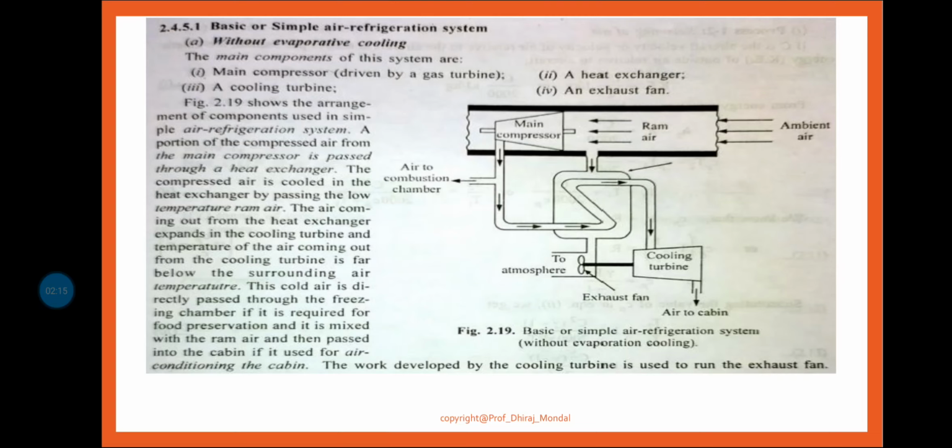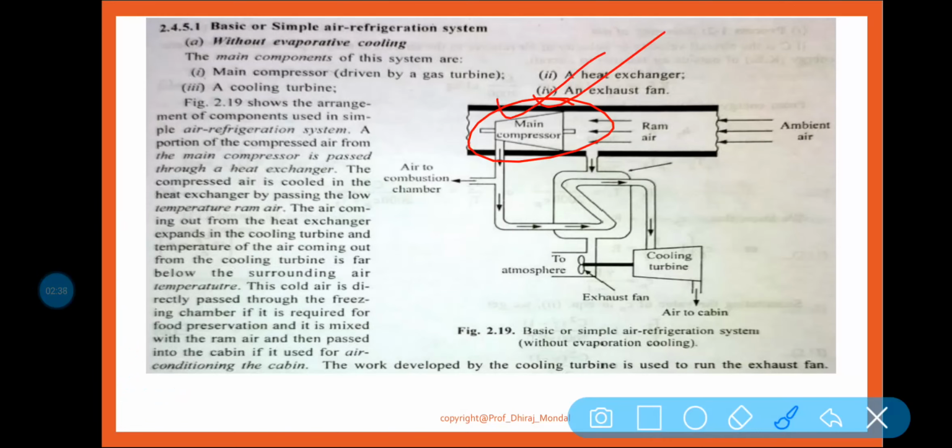Now, without evaporative cooling, we are not using an evaporator in the simple air refrigeration system. And last class I discussed that this is your main compressor.